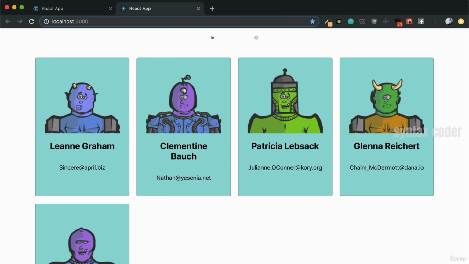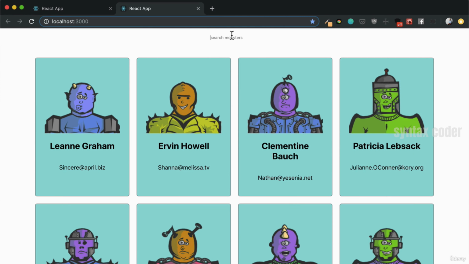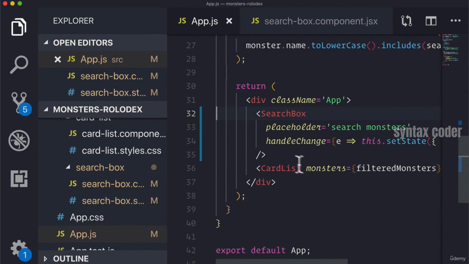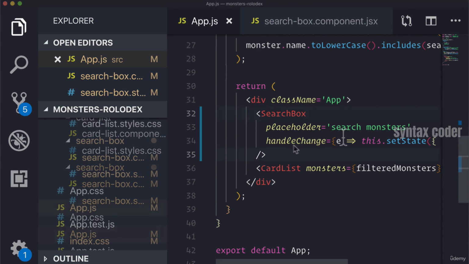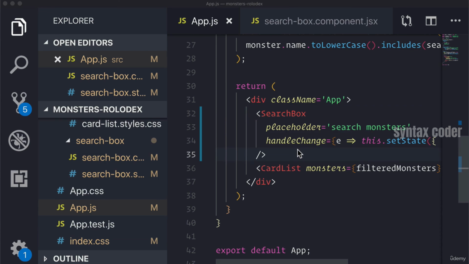And we've still got our functionality. But now we've got a reusable component that we can use in multiple places. And this is what's great about React, is this component-driven style of writing code. Our search box is just a presentational component that pretty much styles an input. And then it takes any functionality that it might need in its handle change property. But now we have this reusable search box component. And this is great because we can minimize the amount of repeat code that we have.